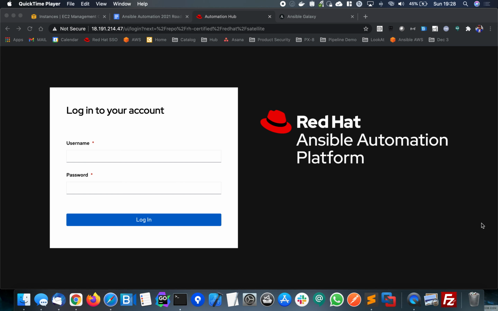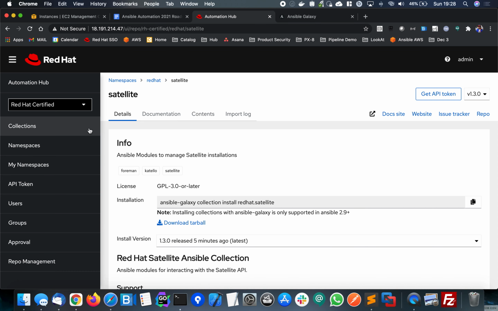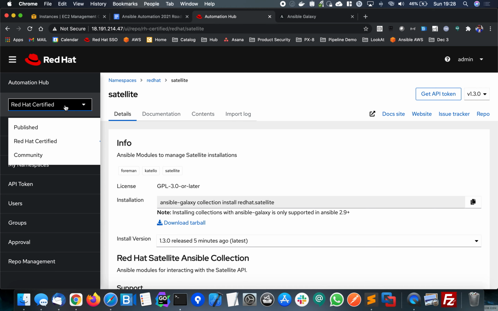Welcome to a short demonstration of how to pull community content. This is unsupported, community content from galaxy.ansible.com into your private automation hub. So we'll start by logging in. And you can see here, this is an automation hub I've already been working with.